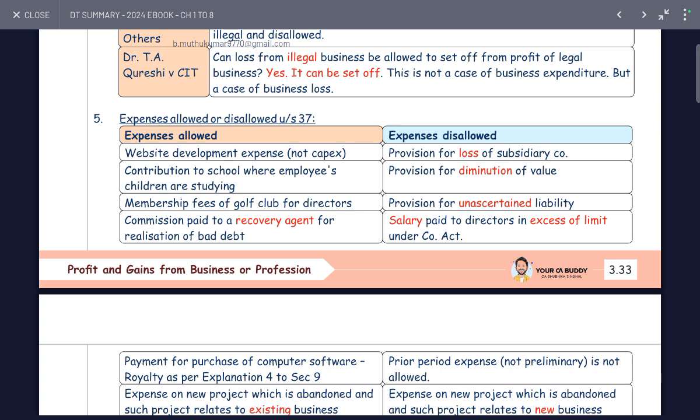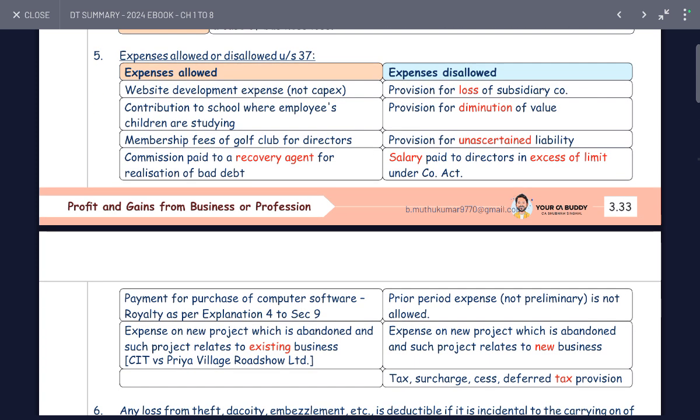Expense allowed and disallowed. Website development expense allowed. Contribution to school for employees' children studying in the school allowed. Membership fees allowed. Expenditure paid to a recovery agent for realization matters allowed. Repayment of purchase of computer software, loyalty allowed. Expense on a new project and abandonment, where the project is related to the existing business, allowed.